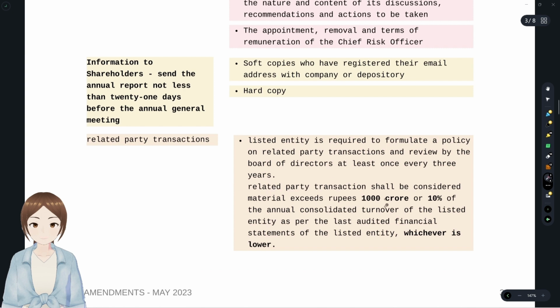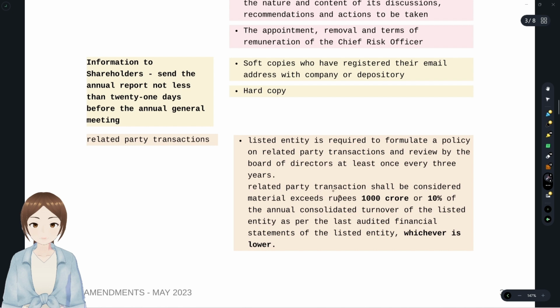Related party transactions shall be considered material. A related party transaction is considered material if it exceeds an absolute and a percentage figure. So what? Exceeds more than that absolute or more than that percentage. So 1000 crores or 10% of annual consolidated turnover.